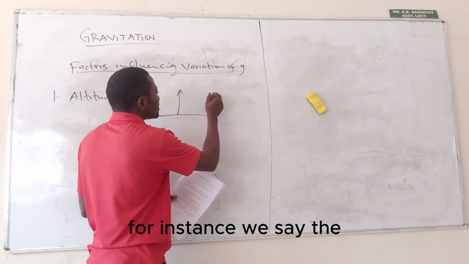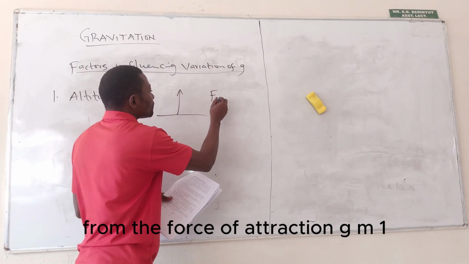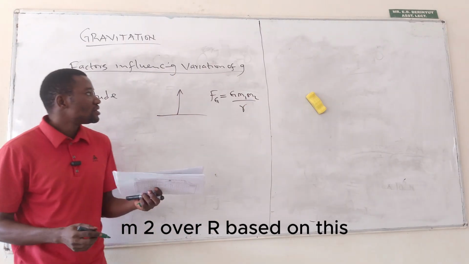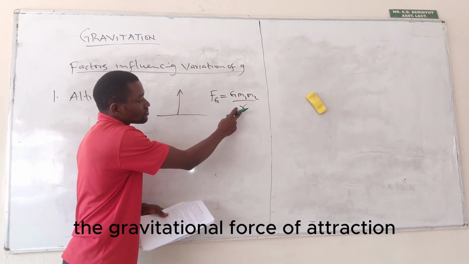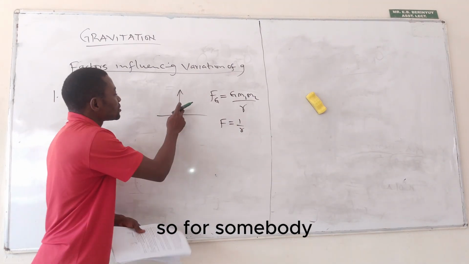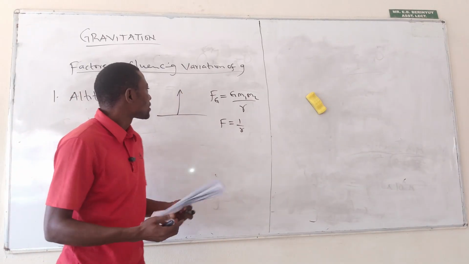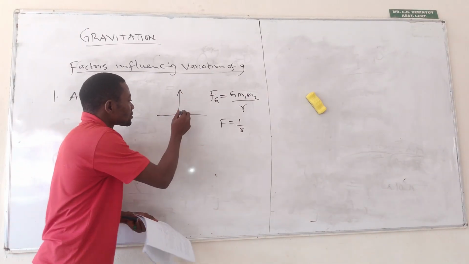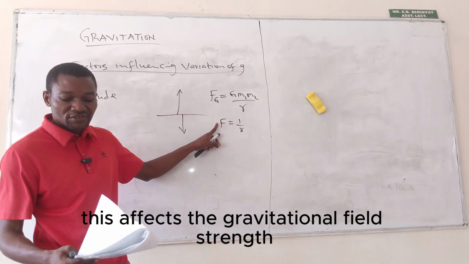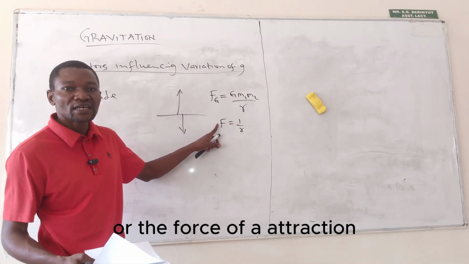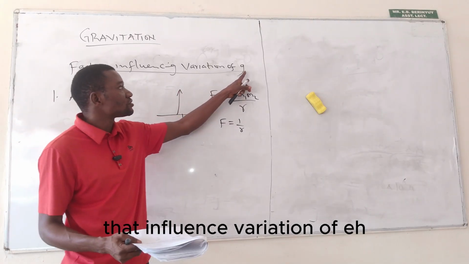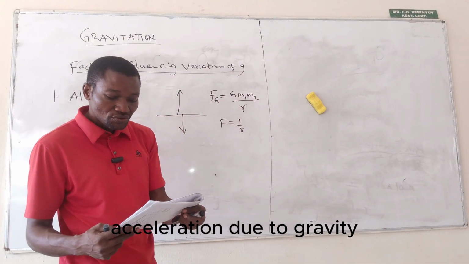For instance, from the force of attraction G M1 M2 over R squared, based on this, the gravitational force of attraction is inversely related to the distance. So for somebody that moves away from the surface of the earth, or even below, this affects the gravitational field strength or the force of attraction. So altitude is one of the factors that influence variation of acceleration due to gravity.